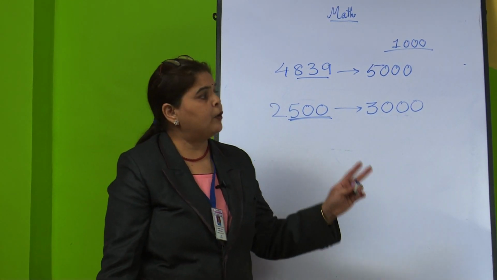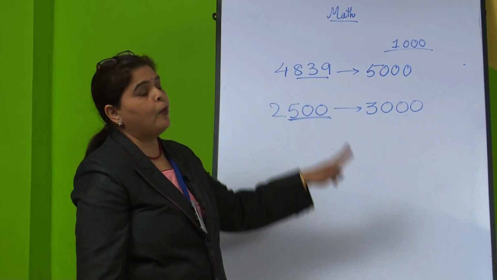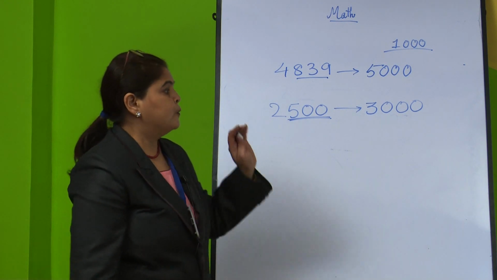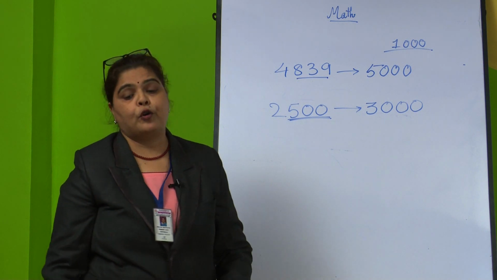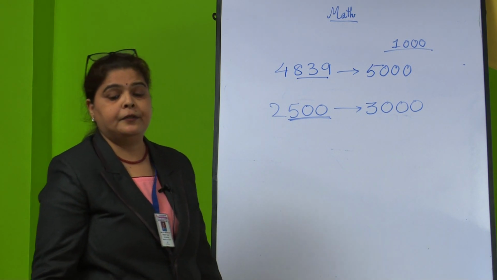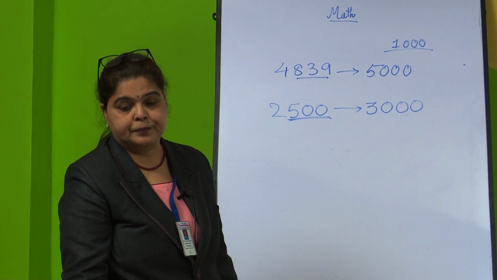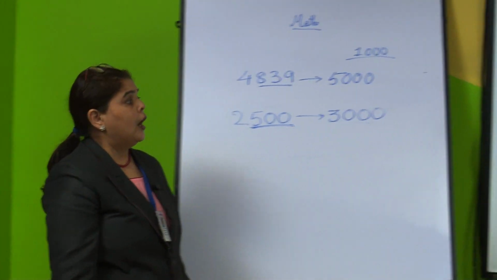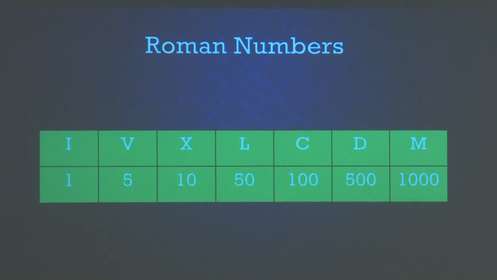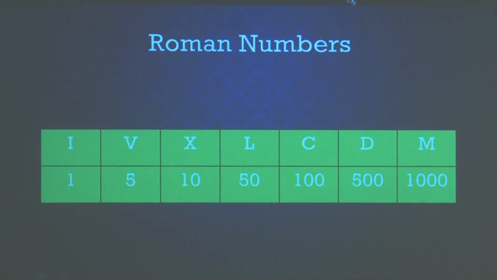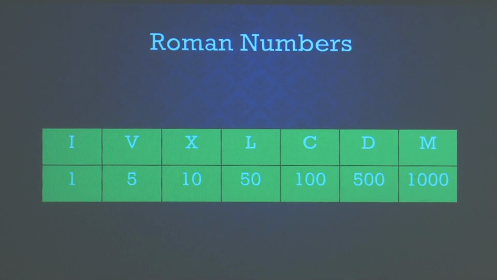Similarly, in 10,000, how many zeros do we see? Four zeros. So we have to underline 4 digits and find out what the rounding of that number will be. All that I have explained should be revised first; create your own numbers and examples and practice. Now we will switch to Roman numbers.